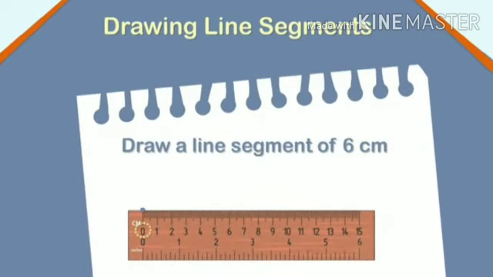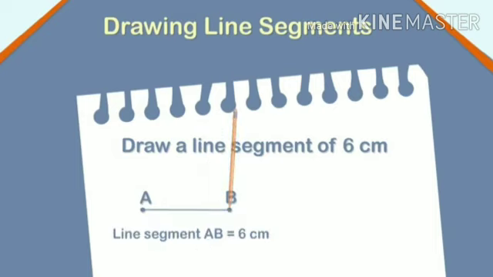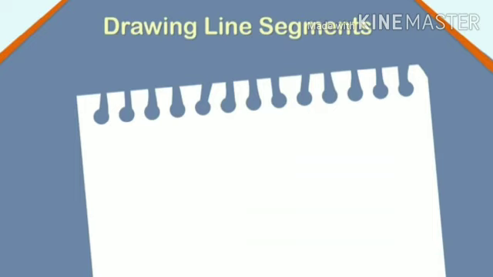Name the point as A. Count from 0 cm till 6 cm and mark a point B at 6. Hold the scale firmly and draw a straight line to join point A and B. Following the above steps, you can draw a line segment of any given measure.